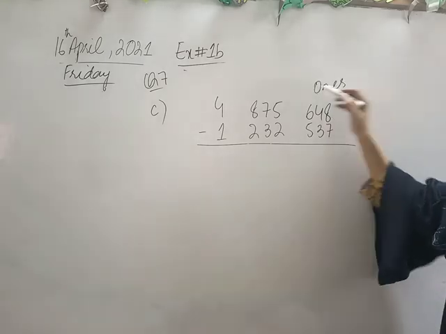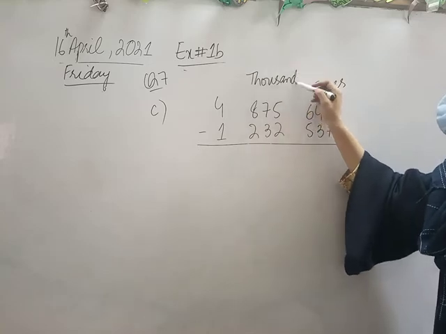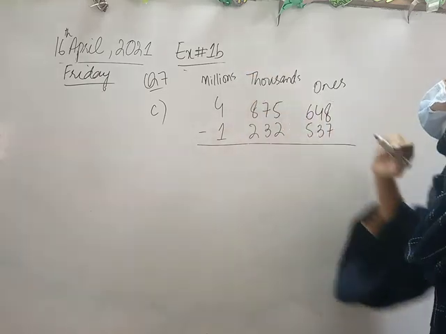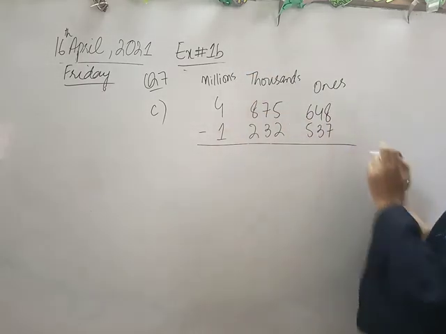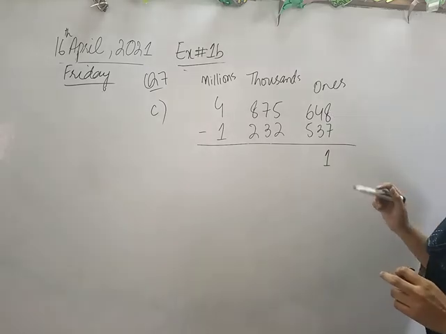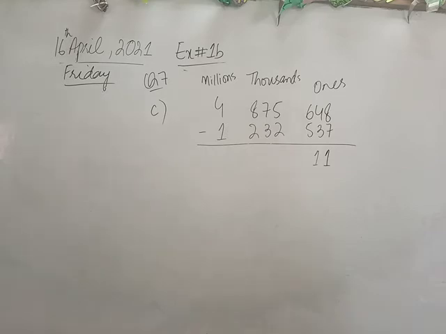First of all, I will give them its unit place. Fine. Now 8 minus 7 is 1. 4 minus 3 is 1. 4 में से जब हम 3 को subtract करते हैं, so we have 1 in total.